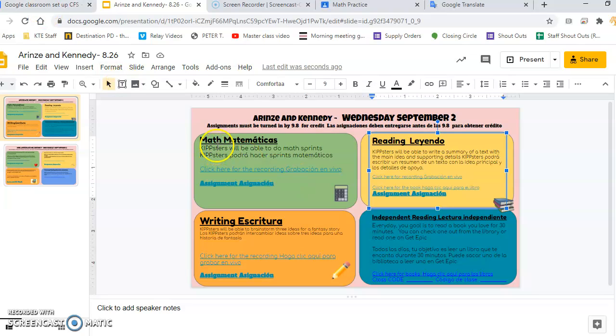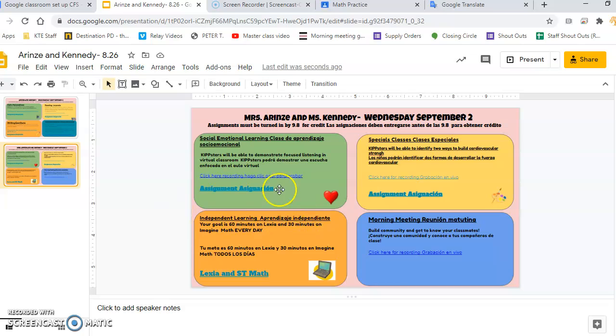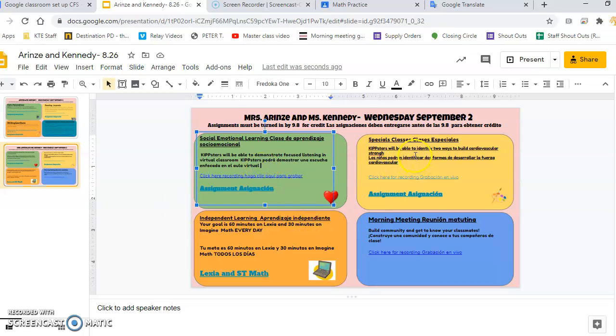I would need to do that for math. I would need to do that for writing. I need to do that for SEL. I need to do it for specials. And that is it.